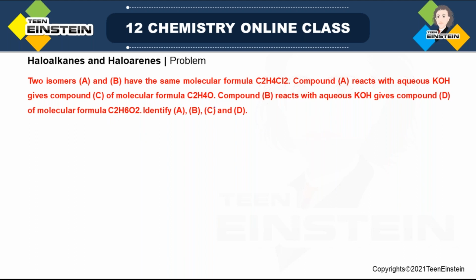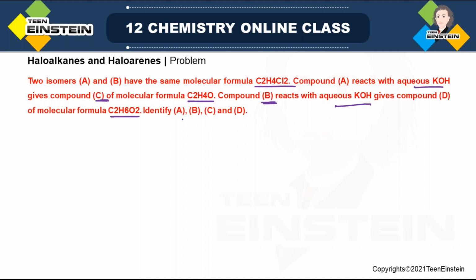Two isomers A and B have the same molecular formula, obviously, because they are isomers: C2H4Cl2, 2 carbon, 4 hydrogen, 2 chlorine. The first isomer reacts with aqueous KOH and gives C. C has molecular formula C2H4O. Another isomer B, with the same reagent, produces D, but here the formula is different.